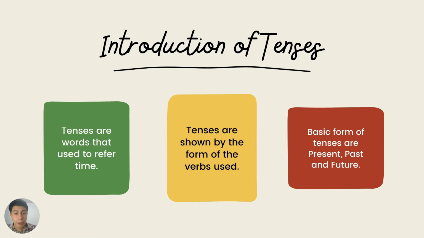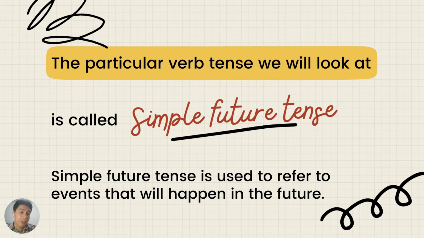And the basic forms of tenses are present tense, past tense, and future tense. And the particular verb tense that we will look at today is called simple future tense. Simple future tense is used to refer to events that will happen in the future.